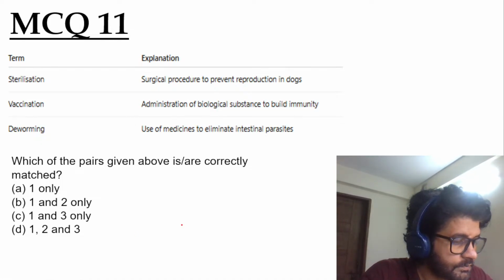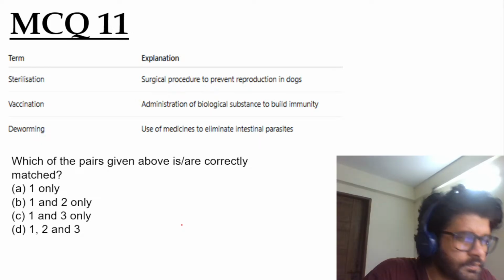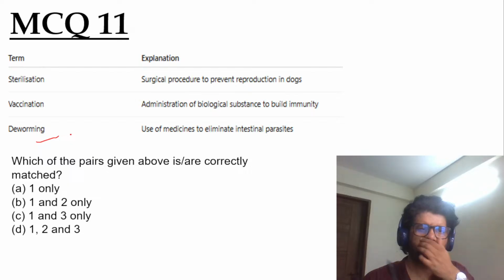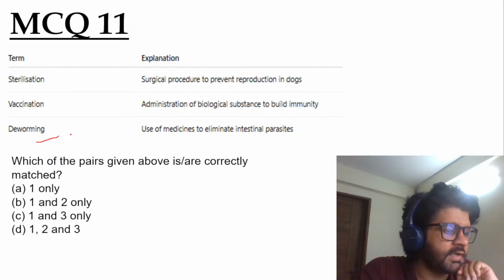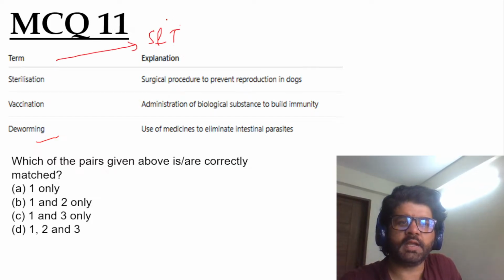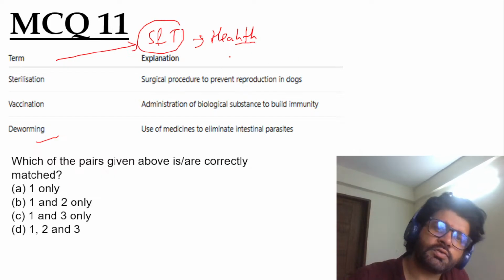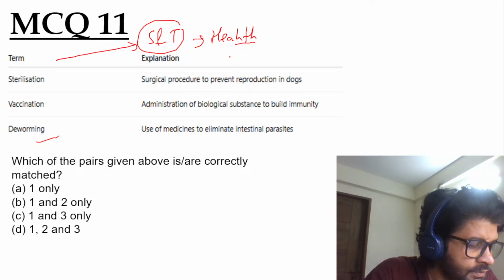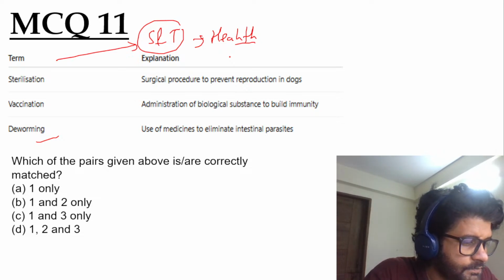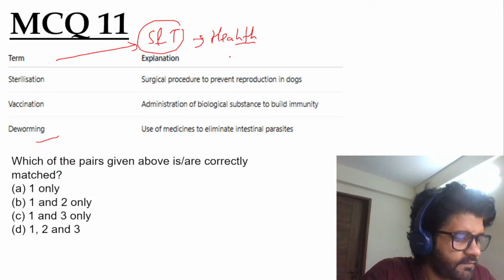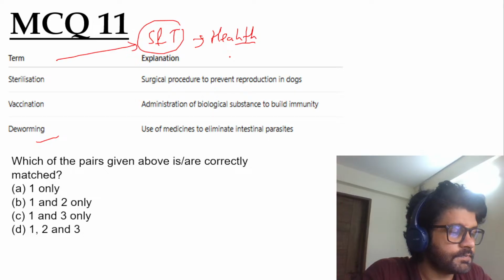Have a look at this. So you have sterilization, you have vaccination, you have deworming. Which of the following pairs are correctly matched? We should know these terms also from a science and tech perspective, science and tech, health perspective. So you have GS mains paper 2 health, then you also have science and tech health. What are the basic meanings of these particular terms? Sterilization, vaccination, deworming.